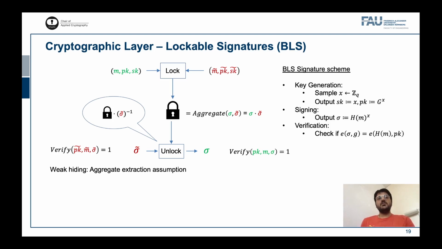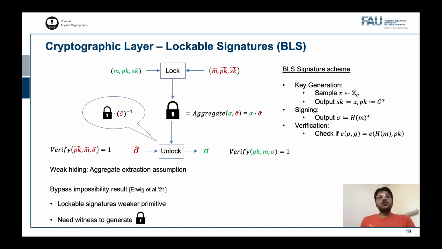We have weak hiding, which is the search variant of the hiding property of lockable signatures. This construction satisfies weak hiding, following from the difficulty of extracting one of the aggregated signatures given only the aggregate signature. The recent impossibility result regarding BLS signatures and PCN is about building a primitive where we want to generate the lock without knowing the witness. We are able to bypass this impossibility result because lockable signatures are a weaker primitive where to generate locks you need the witness, which here are the secret keys.